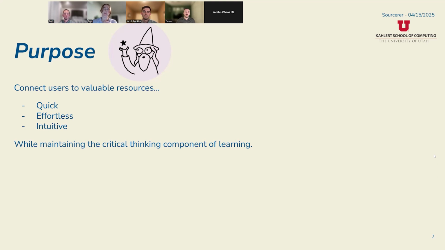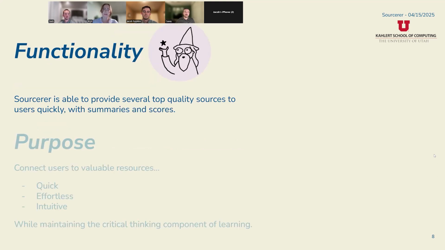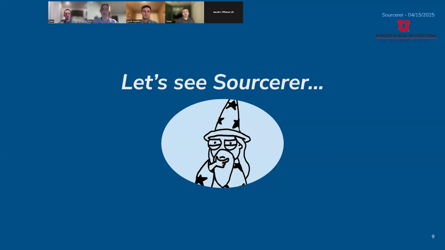Let's talk a little bit more about the next part of Sorcerer. How does it actually function? What does it return to you? What is a source? Well, it's going to be an article with a summary, but in addition to that, it's going to tell you things about the quality of the article. Is this biased? Is it correct? Is it well written? This helps our users to still engage with articles instead of just getting quick information. It's actually there to help you learn. All right, well, let's move on. After all, I'm sure everyone wants to see Sorcerer. I'm going to go ahead and give it to Jacob to show you how the app works.